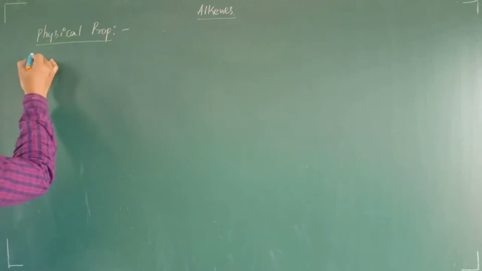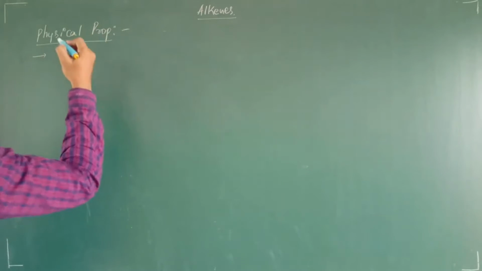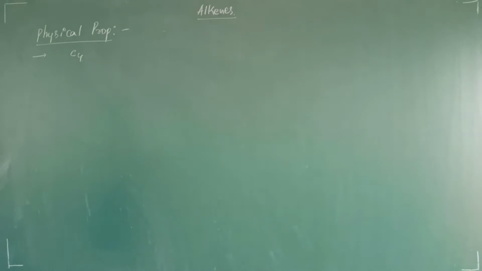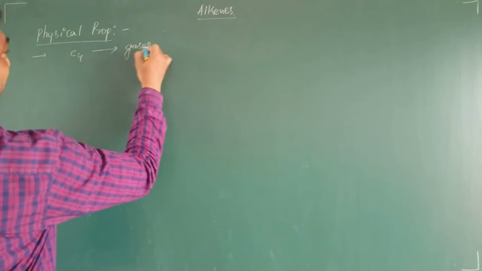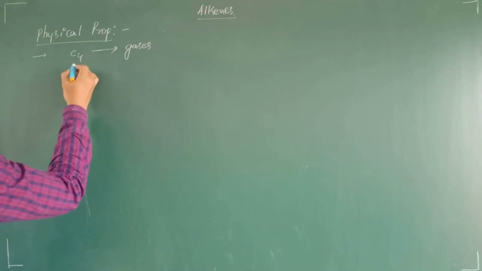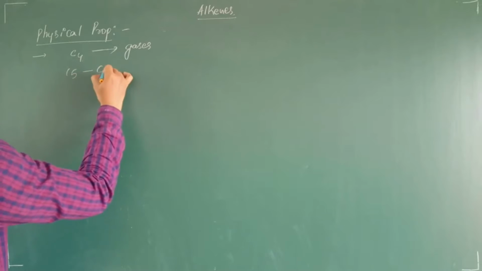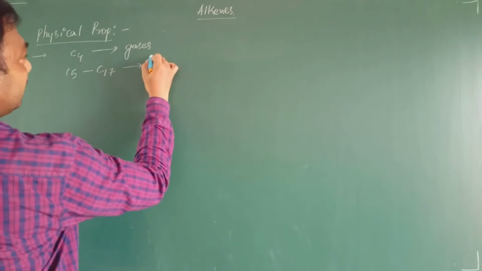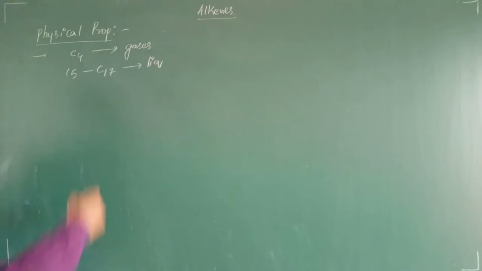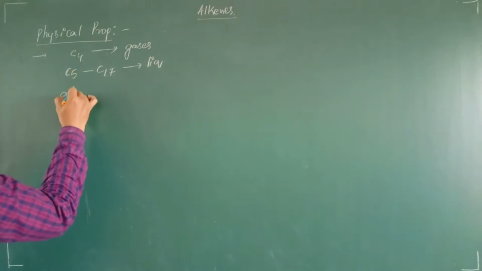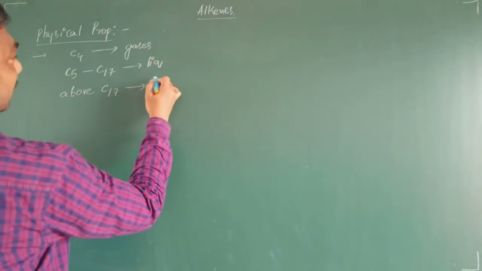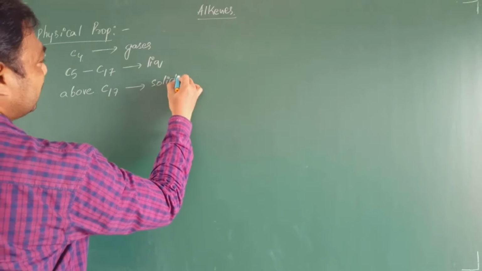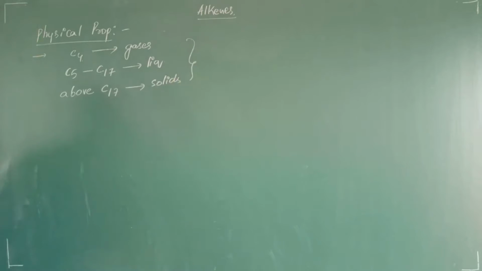In this one, the first point is that alkenes up to C4, that means the alkenes containing 4 carbons, are generally in the gaseous state. That means their physical state is gas. From C5 to C17, these alkenes are generally liquids, and above C17 onwards, these are solids. This is regarding their physical state.